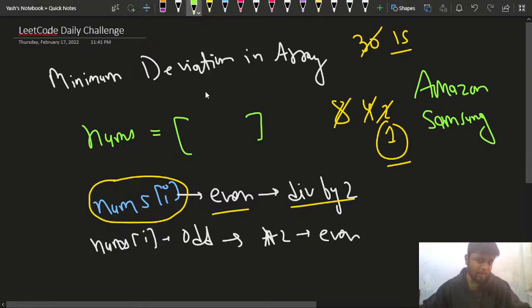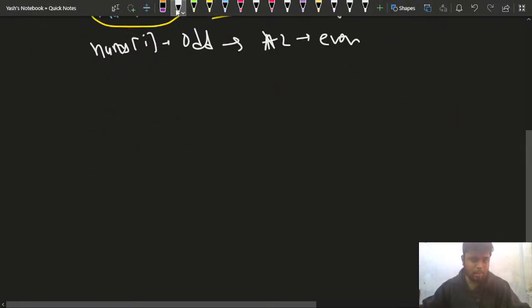And let's say I have been given the number 7. Since 7 is an odd number, I can multiply 7 by 2 and it will become 14. So I can change an odd number to an even number by multiplying it by 2, and if I have an even number, then I can keep on dividing it by 2 as many times as I want. So this is what the problem says.